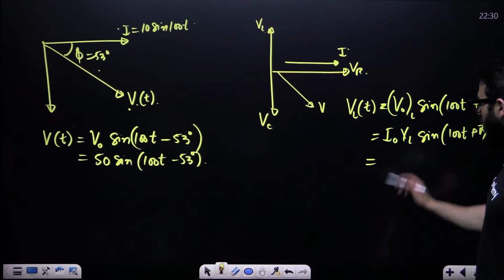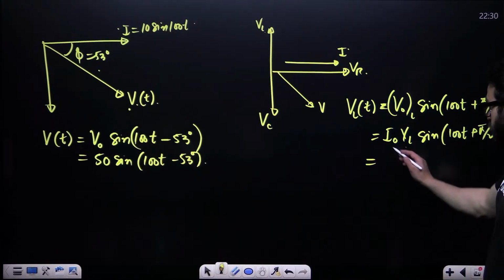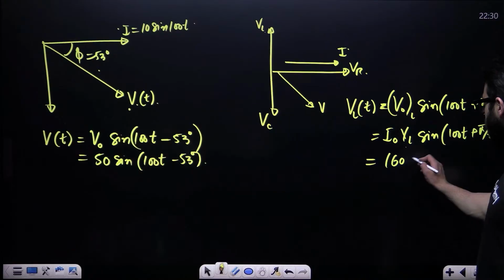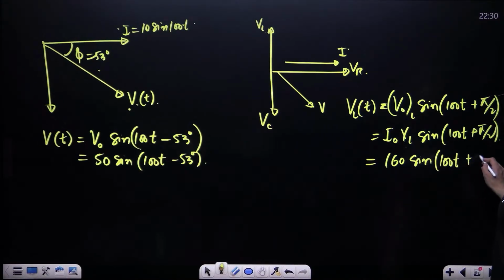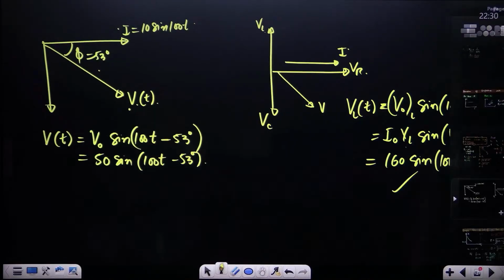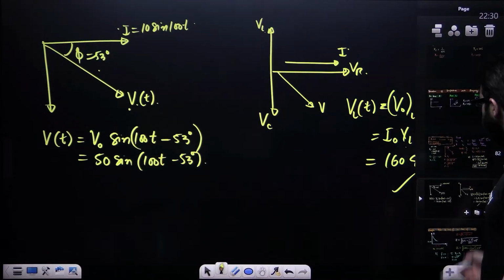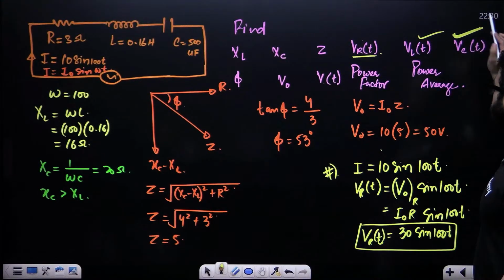Okay. Now, I naught, what is the value of I naught? That is 10. XL is how much? 16. So 10 into this will be 160. Sine of 100t plus pi by 2 or 90 degree, one and the same thing. This will be the equation of this. And this I want you to calculate from your end.